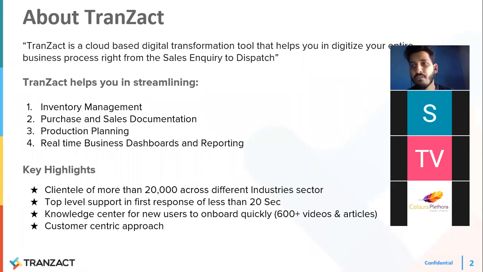And third is production planning. If you are in the manufacturing sector, it becomes very critical to manage all your bill of materials and your production planning. If you do subcontracting, job workers, all these things are present in the system. And the fourth is real-time business dashboards and reporting.